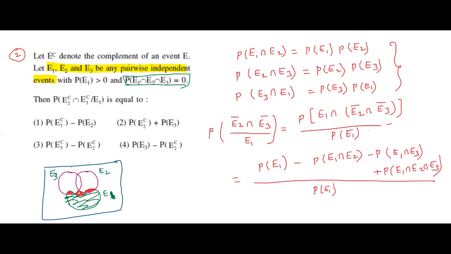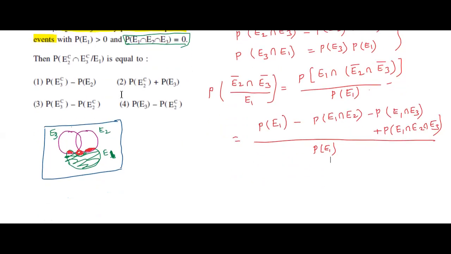Students, all of you understood? E1 intersection E2 complement intersection E3 complement, which is not connected with E2 and E3, those parts we can take. Okay.